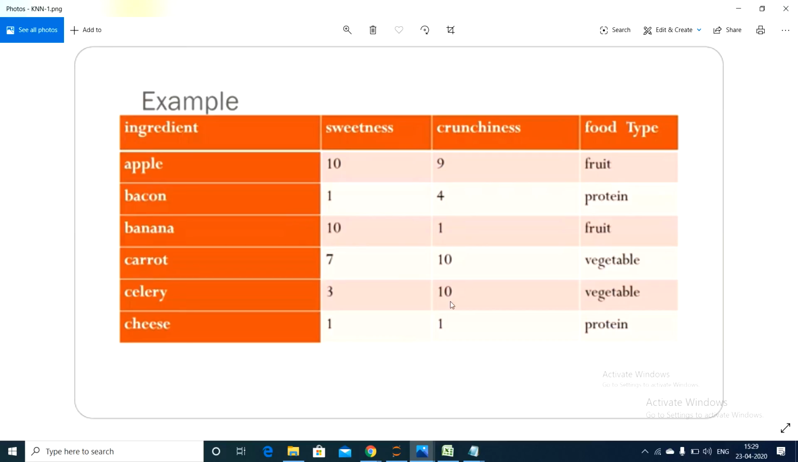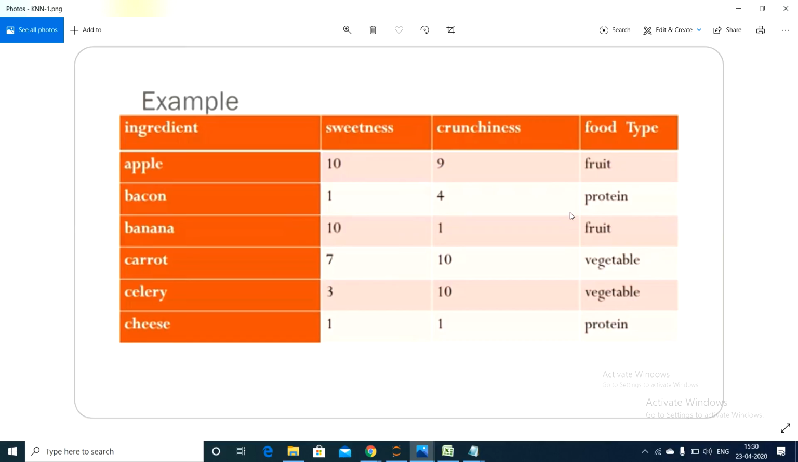If crunchiness is high, like carrot and celery, here we don't bother about sweetness. In the fruit category we care about sweetness. In the vegetable category we care about crunchiness. If crunchiness is high, we say they are vegetables. If sweetness and crunchiness are both low, we say they are proteins. Here we have 3 categories: fruit, vegetable, and protein.